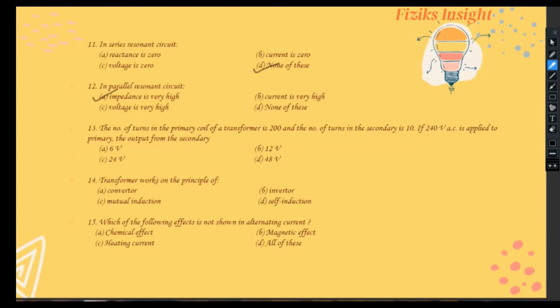In 13th question, the number of turns in primary coil of transformer is 200 and the number of turns in secondary coil is 10. If 240 volt AC is applied to primary, the output from the secondary is. In this question, we need to evaluate the output EMF from the secondary coil. Here, number of turns and EMF in primary coil is given. Now we know that NP upon NS is equal to EP upon ES. Now number of turns in primary coil 200, number of turns in secondary coil 10. Now EMF in primary is 240 and here ES is secondary EMF. After evaluation, ES comes out to be 12 volts. So B option is correct.